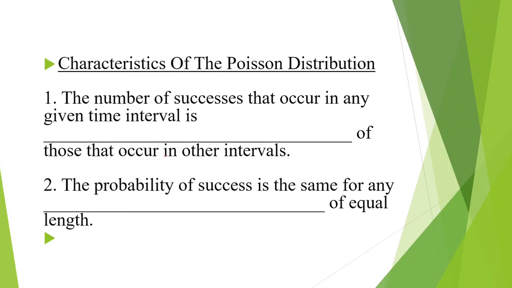Let's look at the characteristics of the Poisson distribution. 1. The number of successes that occur in any given time interval is independent of those that occur in other intervals. For example, a customer showing up in the morning does not affect a customer showing up at noon. The events are independent. 2. The probability of success is the same for any interval of equal length. The probability of a customer showing up within 30 minutes is the same throughout the entire day.